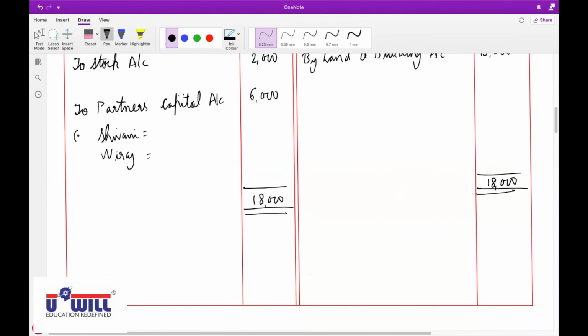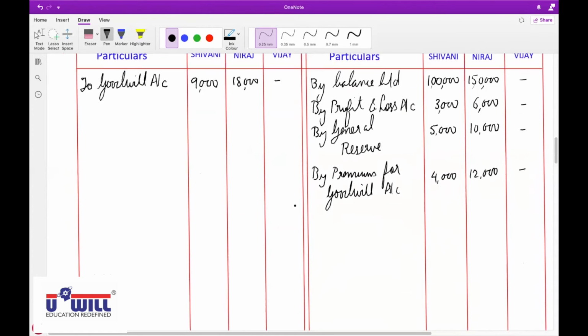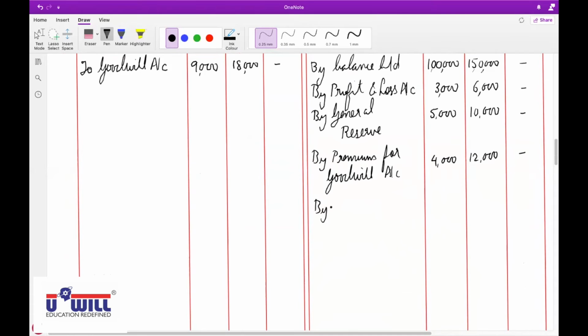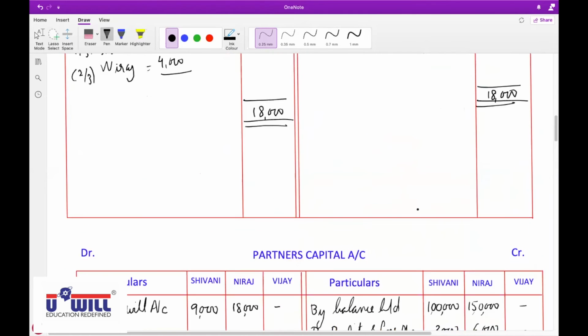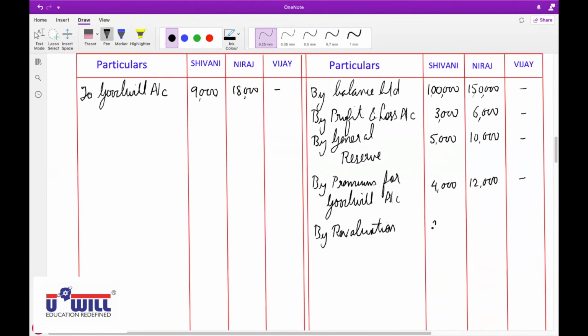So 1/3 of 6,000, 2,000, will go to Shivani, and 2/3 of 6,000, 4,000, will go to Neeraj. On the opposite side in the partners capital account, by revaluation account, in Shivani's column 2,000 and in Neeraj's column 4,000.